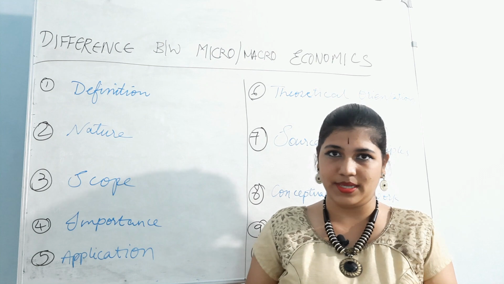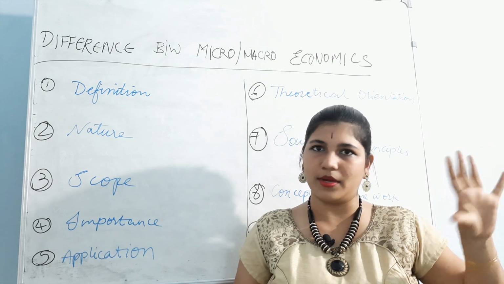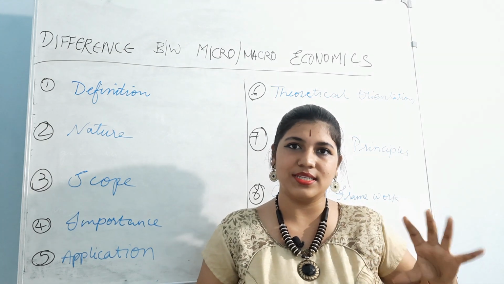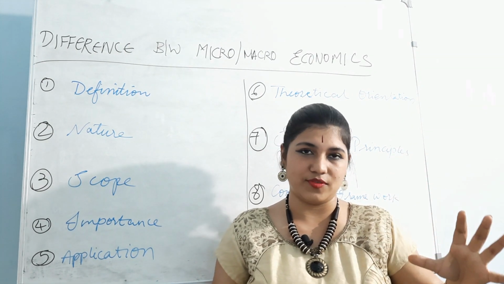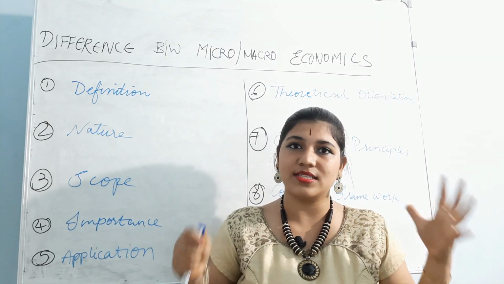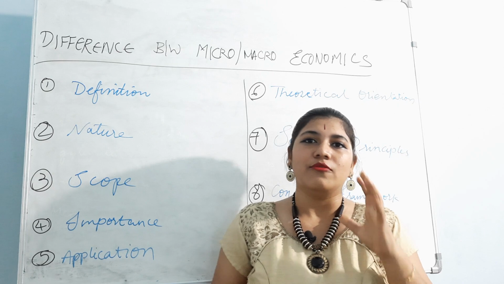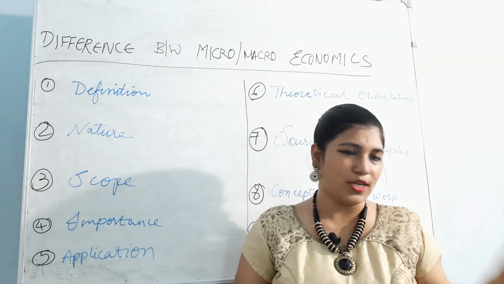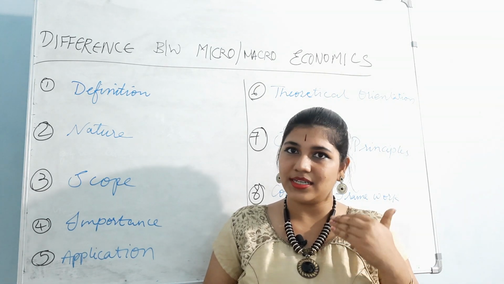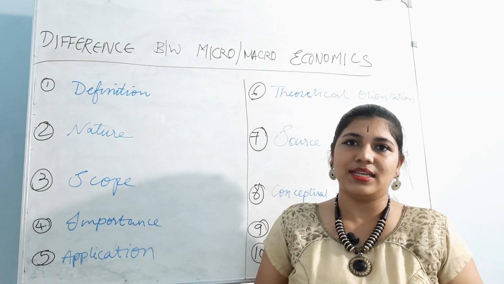Of course it involves decision making, but here you're just responsible for a small part of a company or a small part of a discussion. But when it comes to the whole country, each and every individual is a citizen of this country, and we have to look after them. When we are in a position to make an economic policy, we have to think that our country is a family and everyone should benefit from the policies we are framing. So we have to plan it in such a way that everyone from a small individual to a big business millionaire should benefit from those policies. Isn't that a big responsibility when compared to microeconomics? Obviously yes. So what did you understand here?